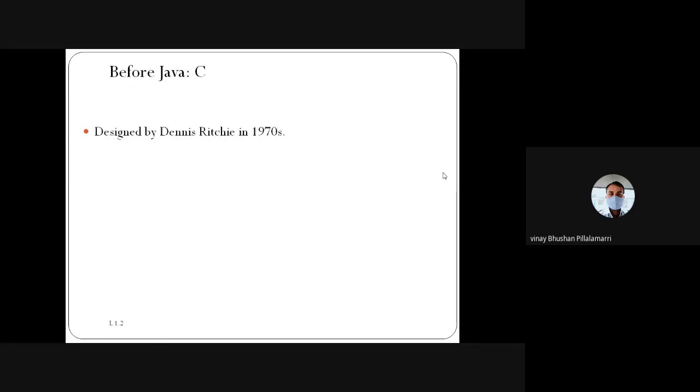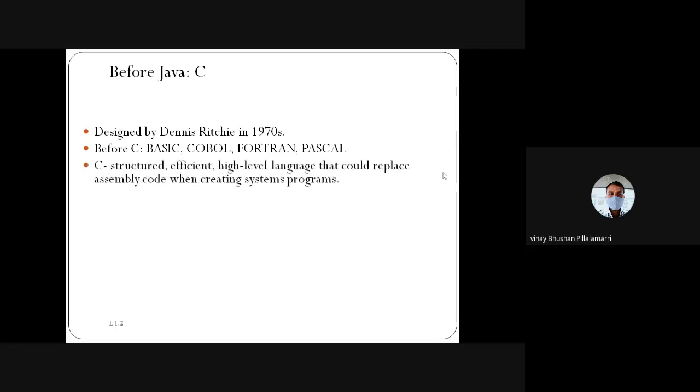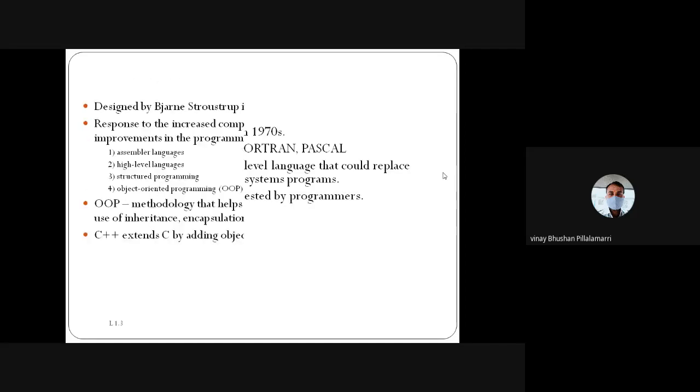What is C? Dennis Ritchie invented C in the 1970s. Before that, we had the basic languages COBOL, Fortran, and Pascal. C structured was mainly developed to make a high-level language convenient for the programmer, to replace the assembly language in creating programs, implemented by the programmers.